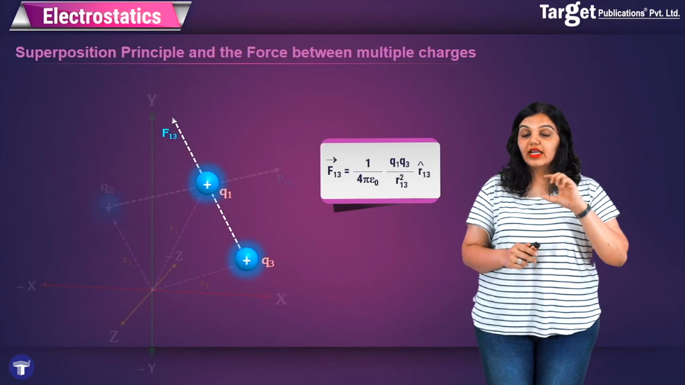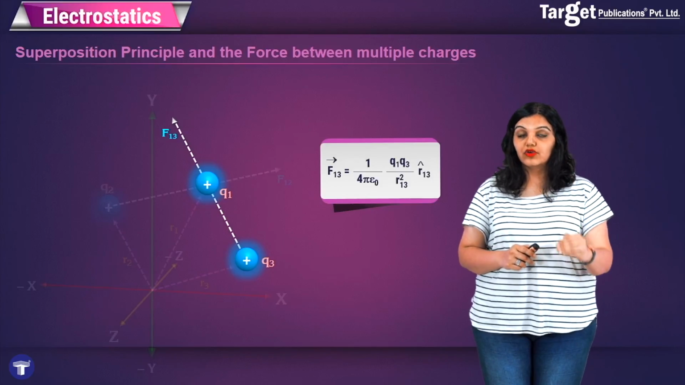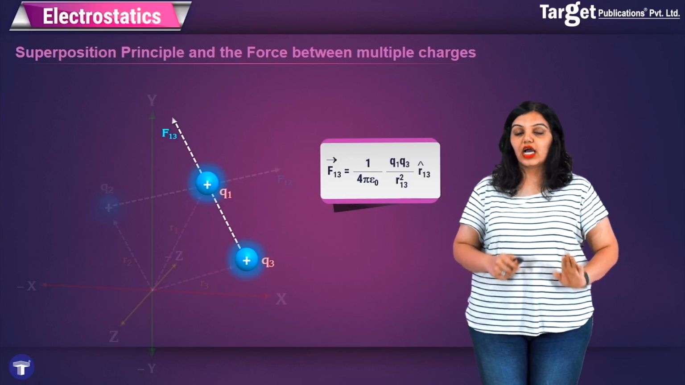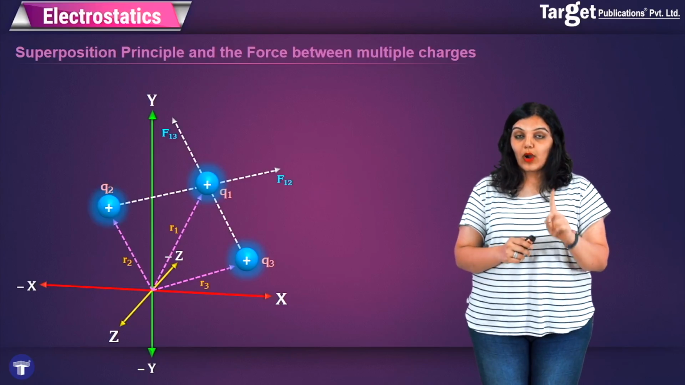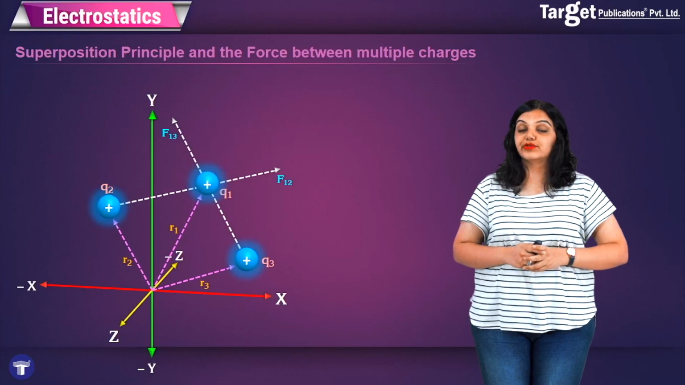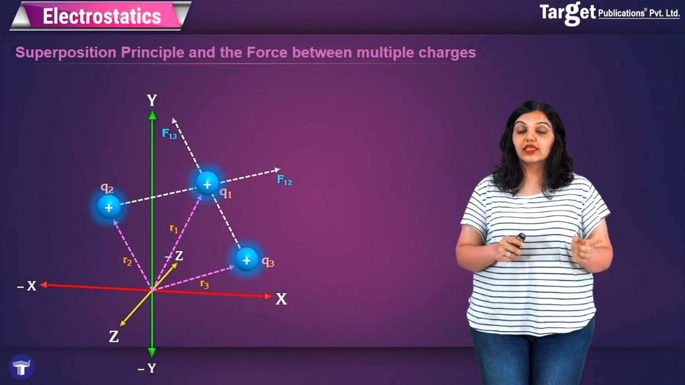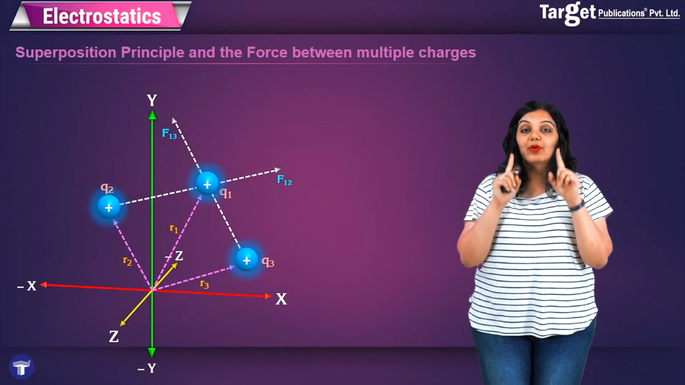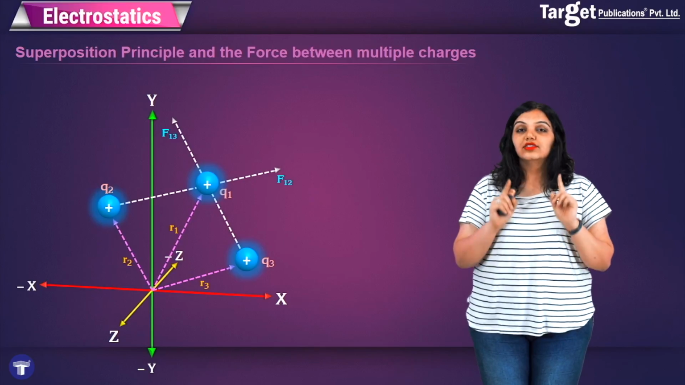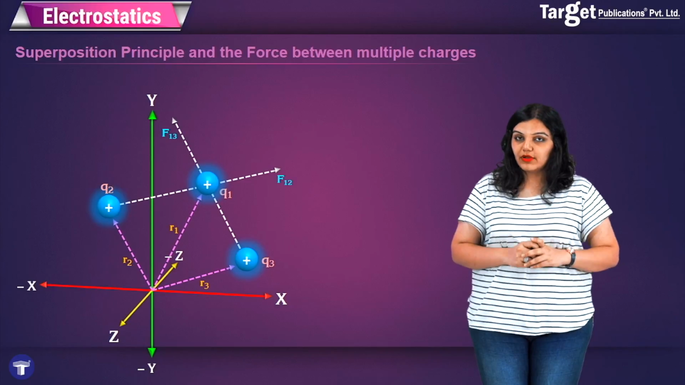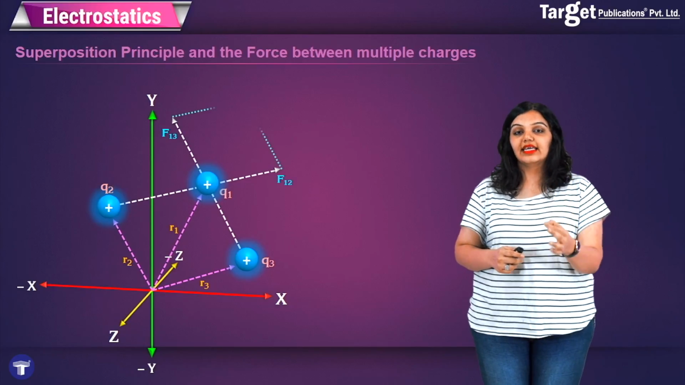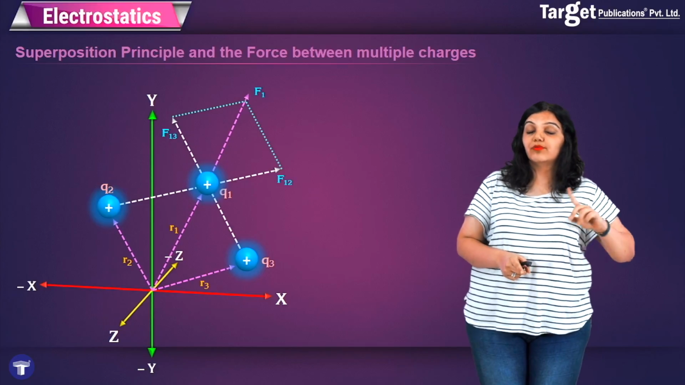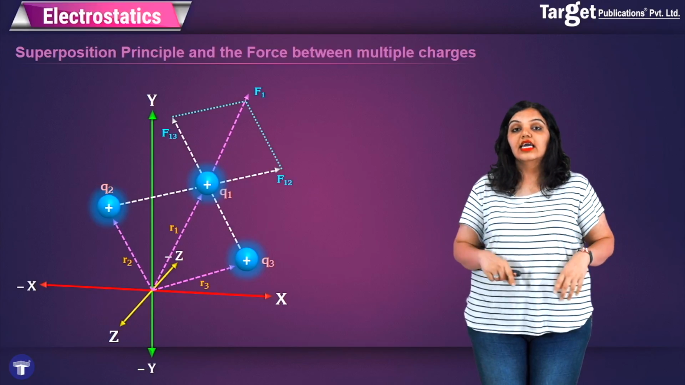Now remember, whenever I was taking the force acting on Q1 due to a particular charge, I was completely ignoring the other charge. Now I have two terms: the force acting on Q1 due to Q2, and the force acting on Q1 due to Q3. That is, I have F12 and F13. I will add them vectorially. To do this, I will apply the parallelogram law. I will complete the parallelogram and I get the resultant vector, that is, the resultant force acting on Q1 due to both Q2 and Q3 is F1.